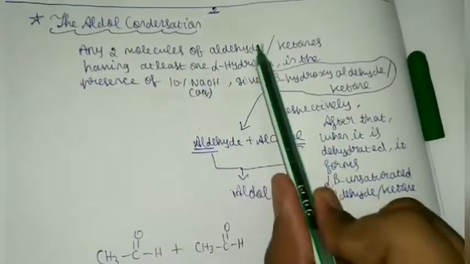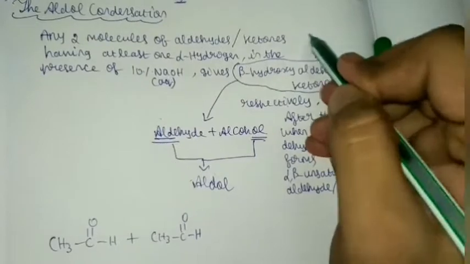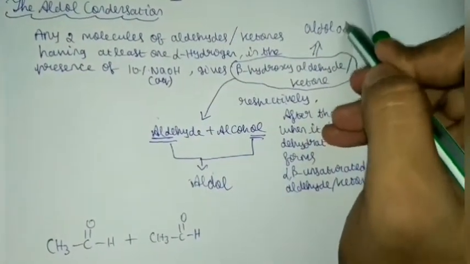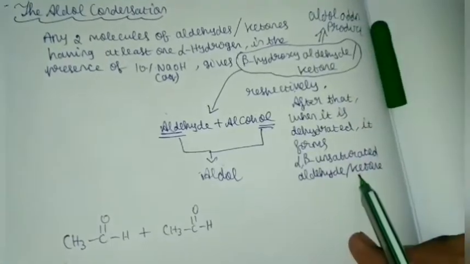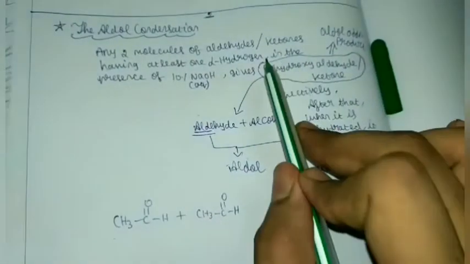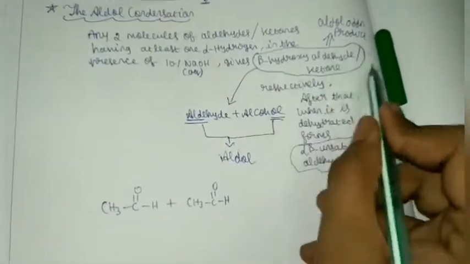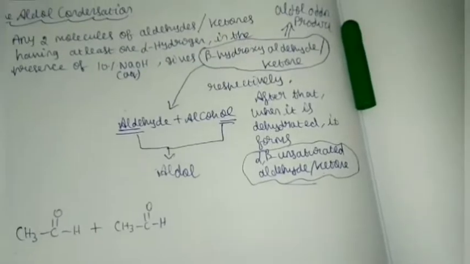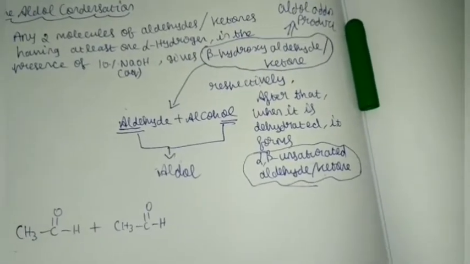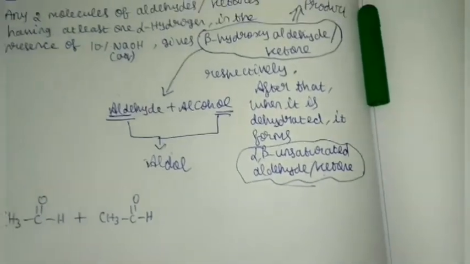When the aldehyde and ketone react to form this beta hydroxy aldehyde or ketone, this is also known as the aldol addition product. After this, dehydration takes place to form this compound. On the whole, this combination of this reaction and this reaction, where first it forms beta hydroxy aldehyde or ketone, and next it forms alpha beta unsaturated aldehyde or ketone, together give the aldol condensation reaction. So this is the introduction to the aldol condensation.